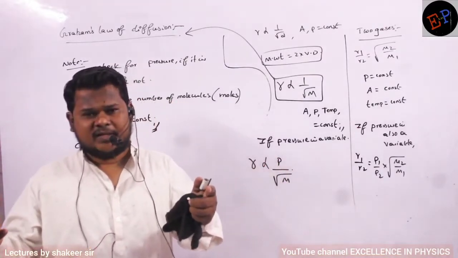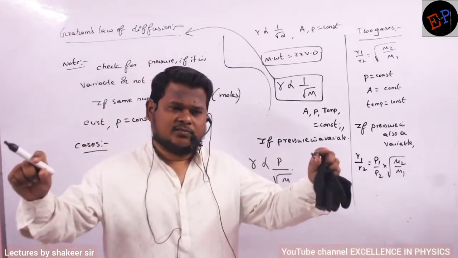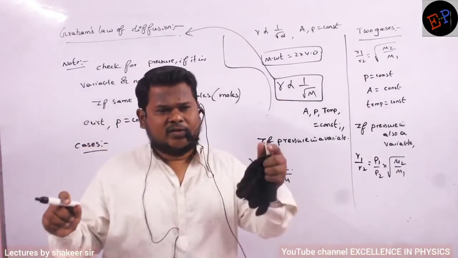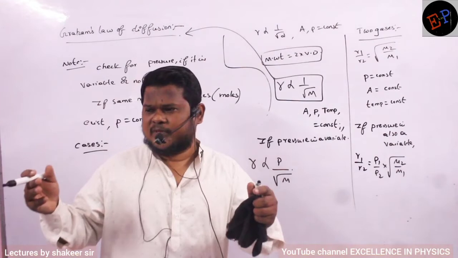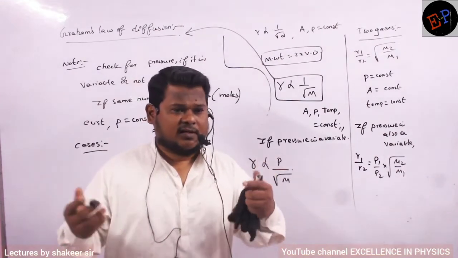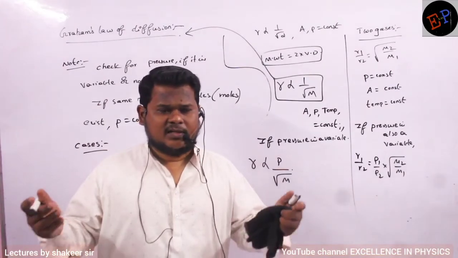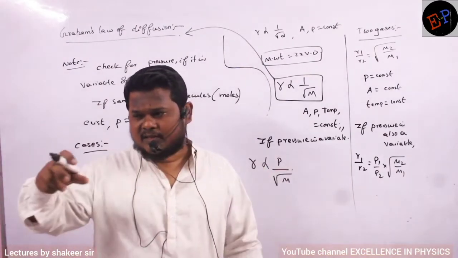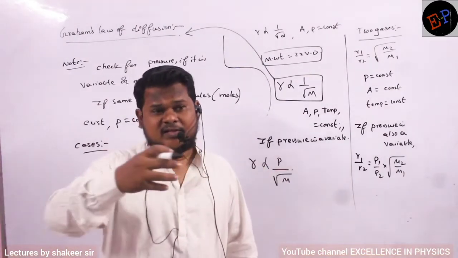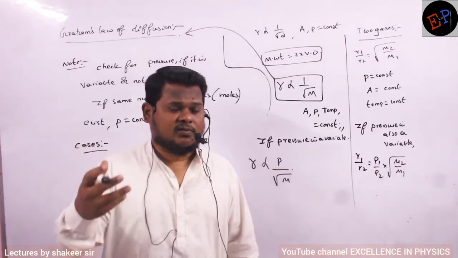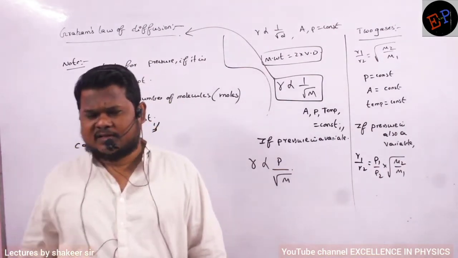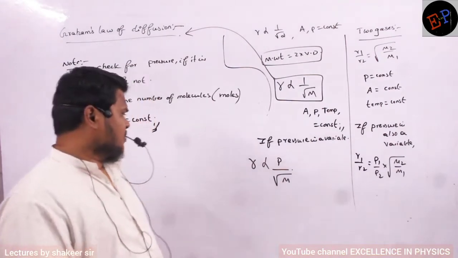molecules on different sides, and there will be a glass tube. Okay? So diffusion of one gas and diffusion of the other gas may be different. Some gases travel faster, some gases travel slowly. Are you able to understand? So if they travel in a particular length of a glass vessel, what is the distance covered by each gas? So questions can be asked like this also. So we will do one question on that.